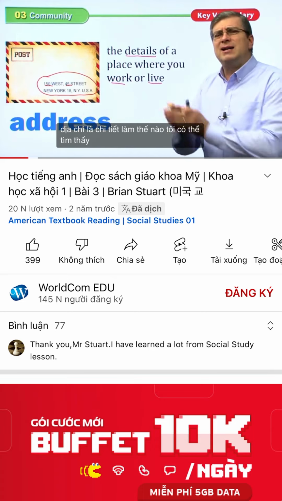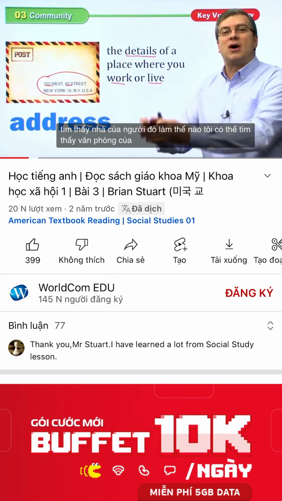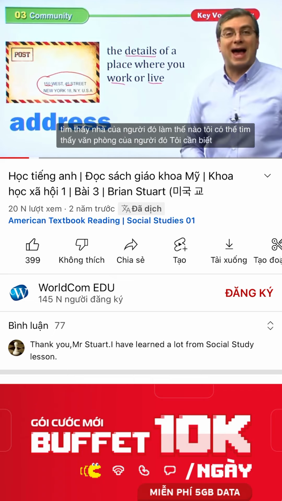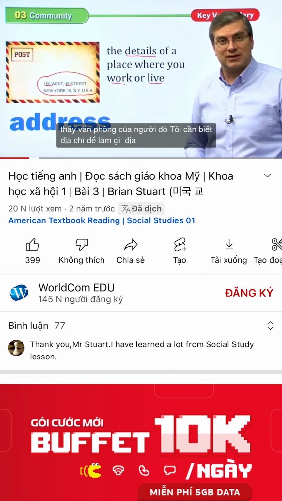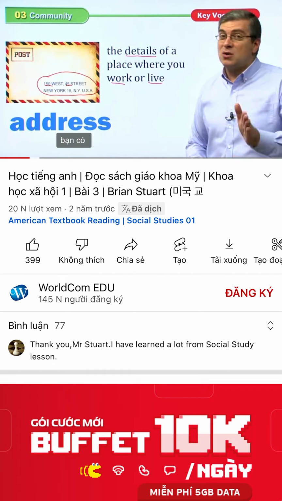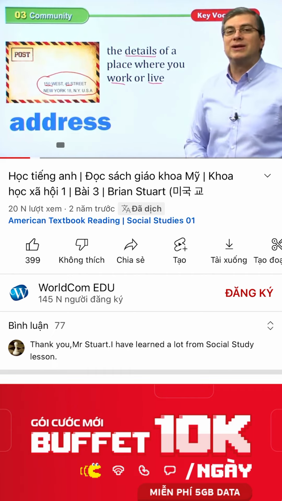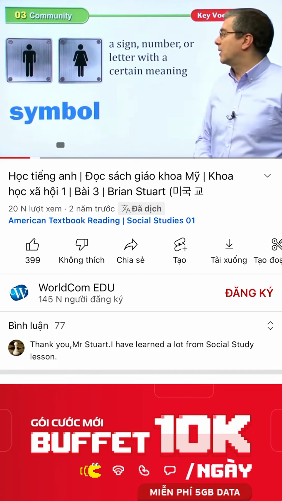If you want to send a letter or a package to somebody at their house or their office, you need to know the address, and you write the address on the envelope or the package, and the post office sends it. So an address are the details. How can I find that person's house? How can I find that person's office? I need to know the address. So what is your address? Right? Think about that. What is your address? Do you know it? If you don't know it, ask your mom. Write it down. Keep it with you. It's important information to know.